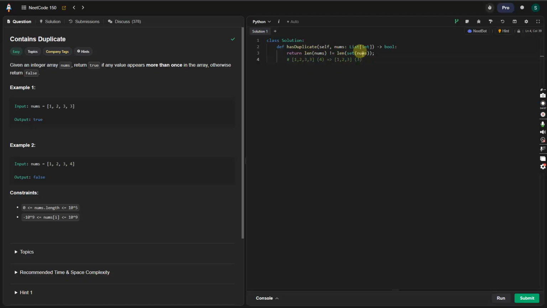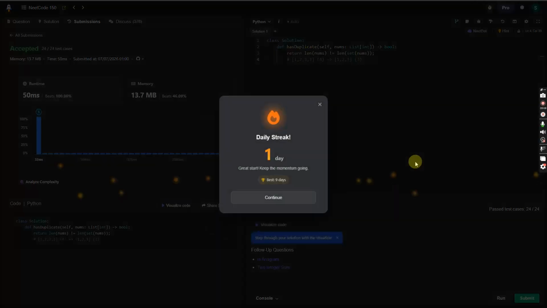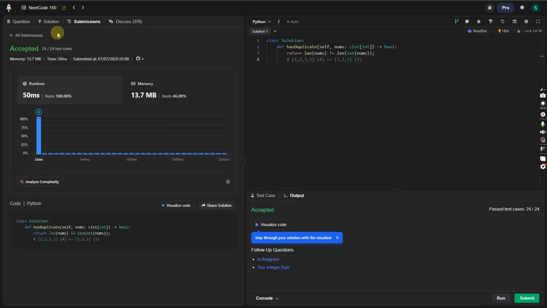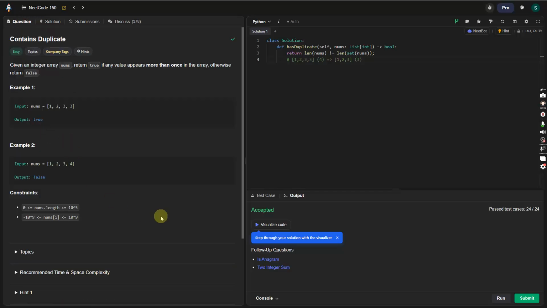So 4 does not equal 3, thus the statement will be true, and then we can return true this way. So if you run it, you can see that works. I hope that made sense. I know I'm working on my way of explaining better, so I don't know if that made sense or not. But let's move on to anagram.